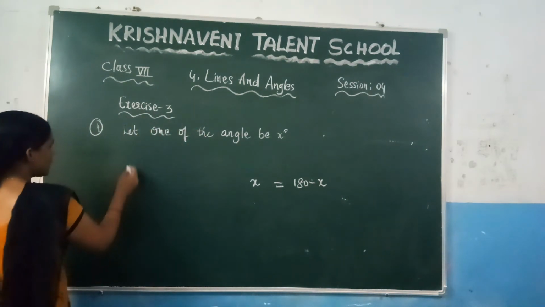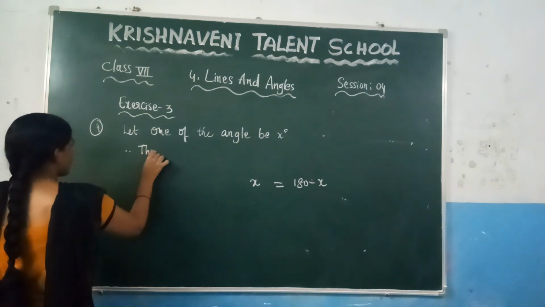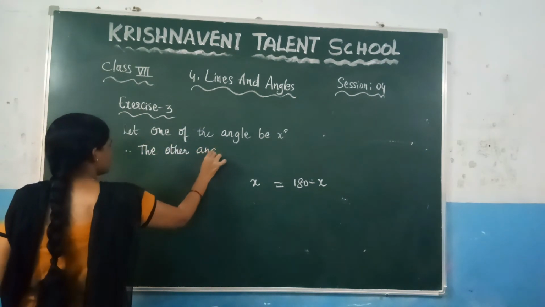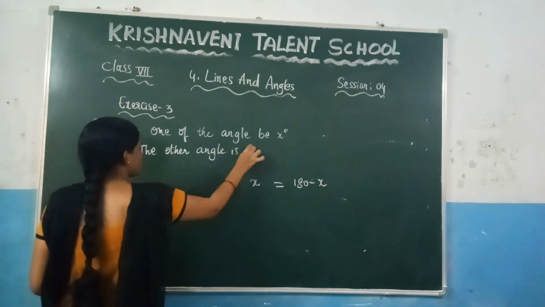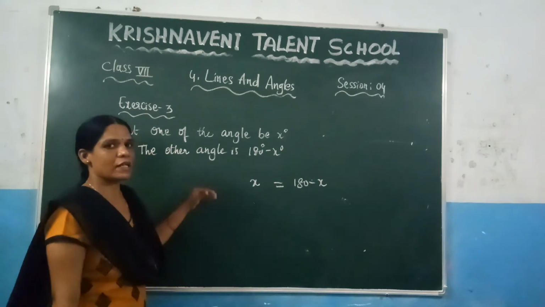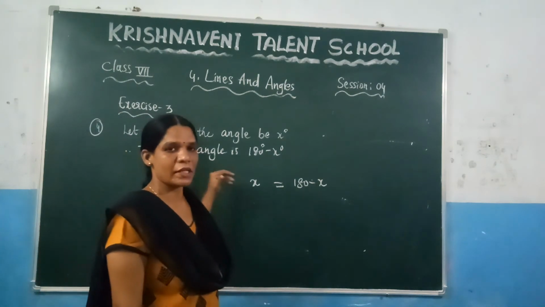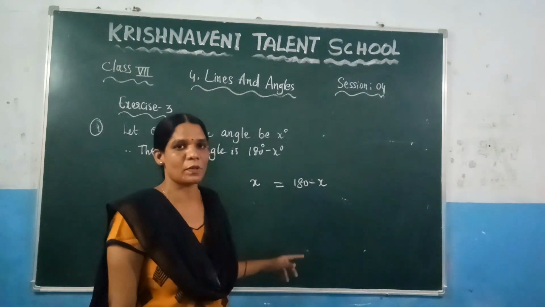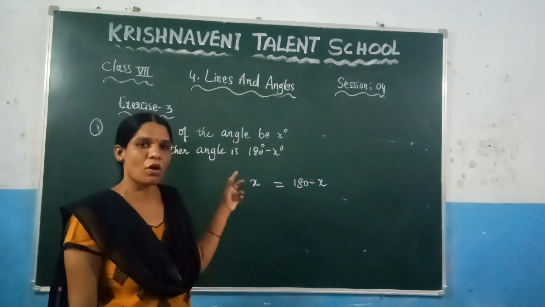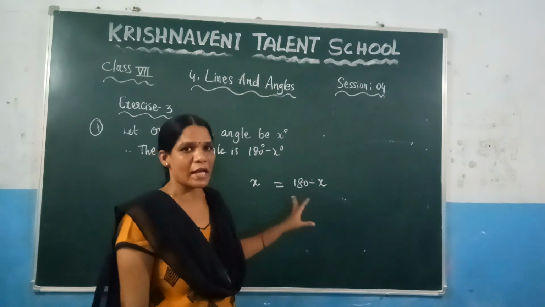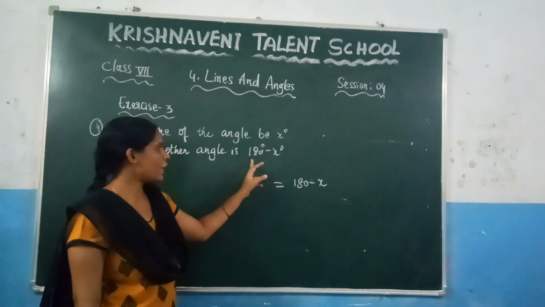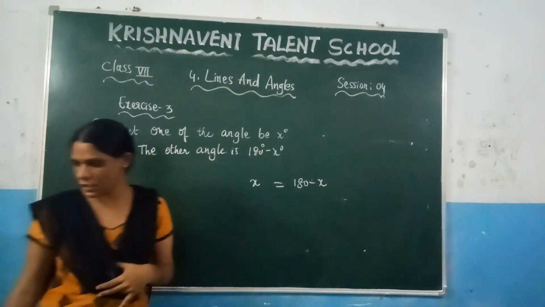Therefore the other angle is 180 minus x. Why? Because they have stated in the question these two angles are supplementary. So if you want to find the supplementary angle of one angle, you need to subtract that angle from 180. So we have written one of the angles is x and the other angle is 180 minus x.